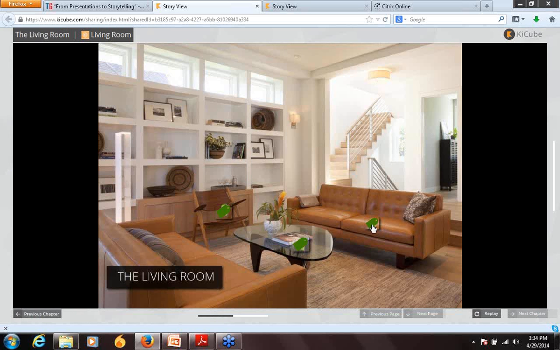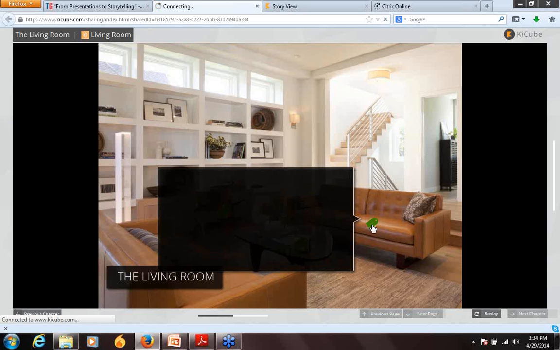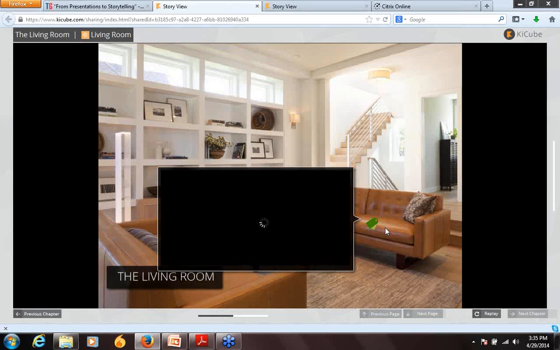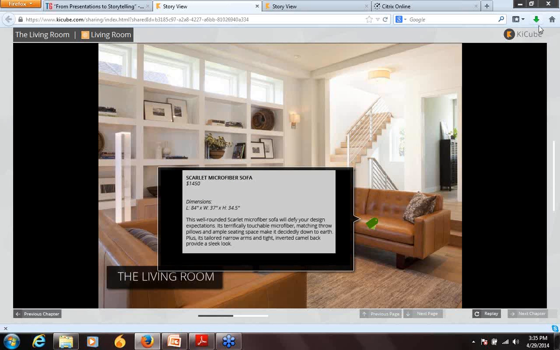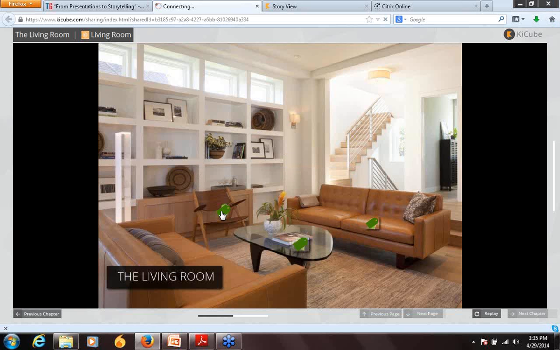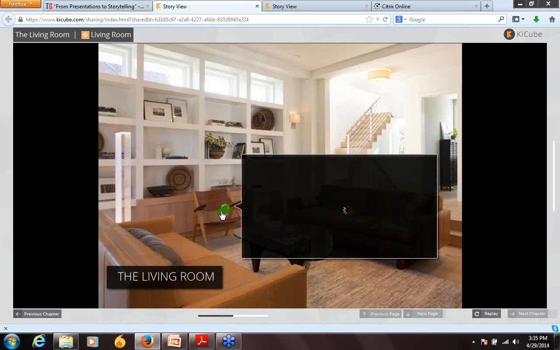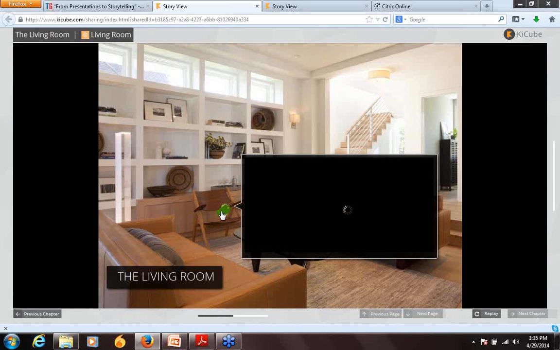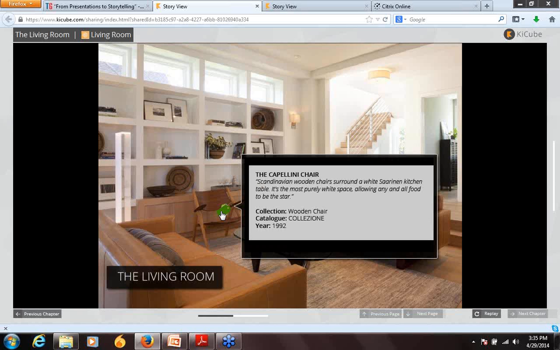So the next chapter is an image, and there are some hotspots, like you can see those green labels. If I click on one of the green labels, it gives me more details about that. So here it's a sofa, so it will tell me what that sofa is about, what it is made of, what its features are. Similarly, I can click on any other hotspot. So here it's information. You can insert videos, you can insert audios. We have not done it because we felt that it would take a lot of time to transmit it across. So we have stuck to plain text. But you could insert any kind of information on this hotspot.